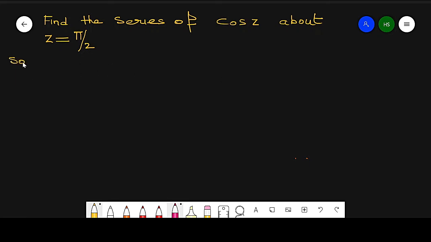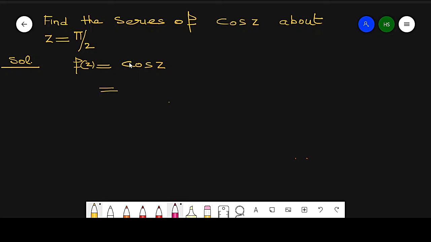The simplest way is, here the function f of z which is equal to cos of z can be written in the form of sine. That is, z is converted into z minus pi by 2.